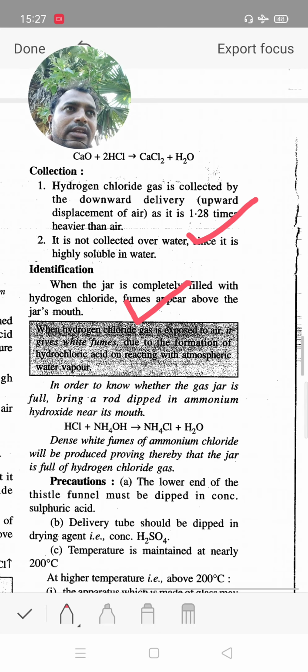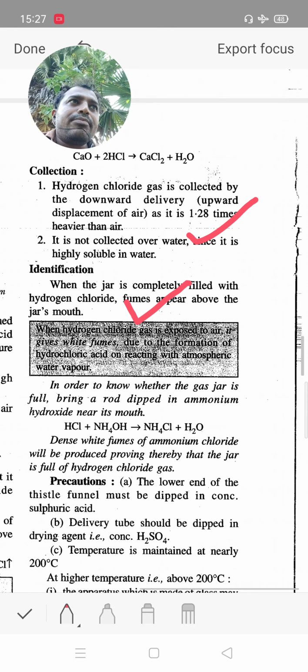So we collect it completely in the jar. When the jar is completely filled with hydrochloric acid, fumes appear at the jar's mouth. So we can easily identify that the jar is completely filled with hydrochloric acid.